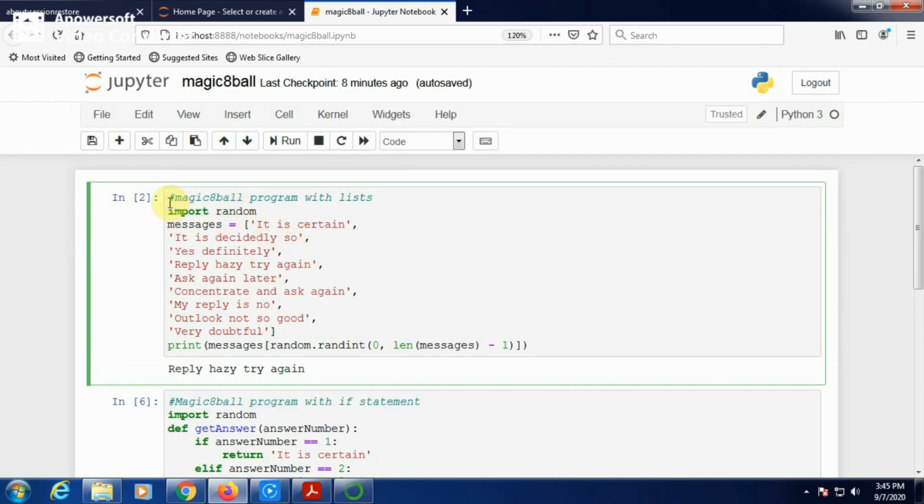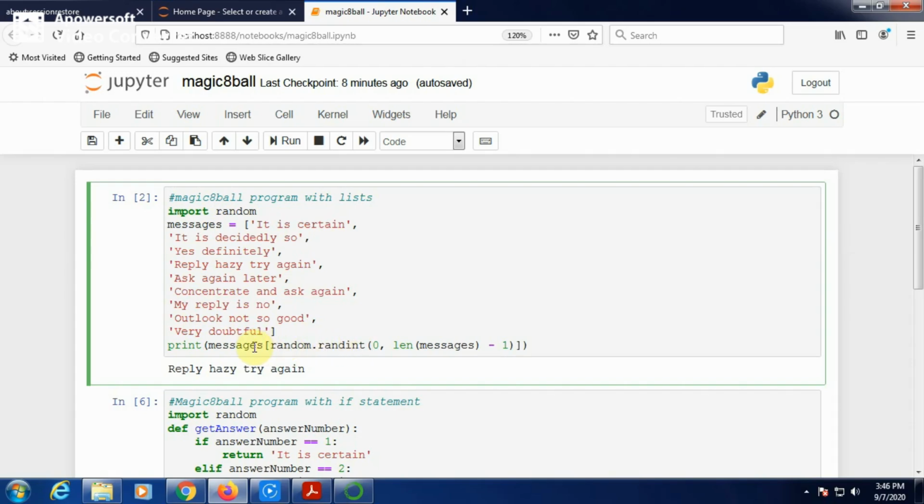Here, import random is importing the random package or random library. This random library is used to generate a natural number by using the random.randint function.